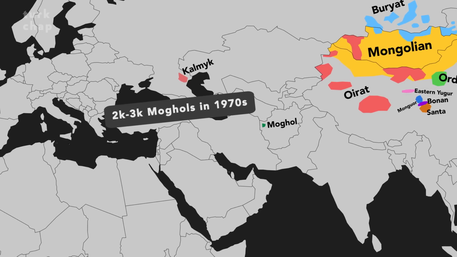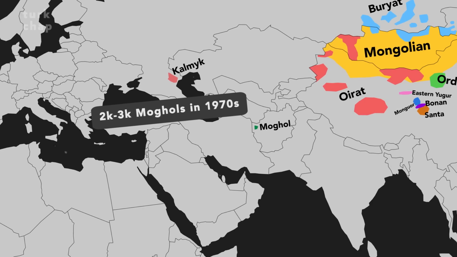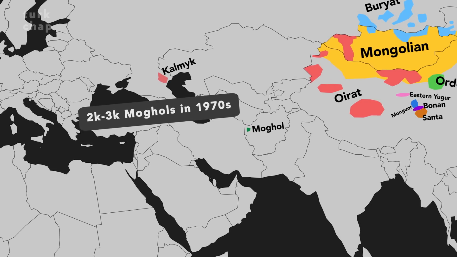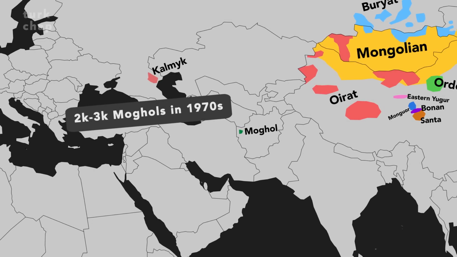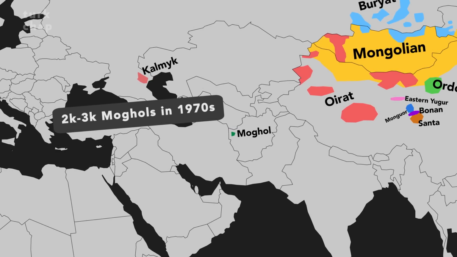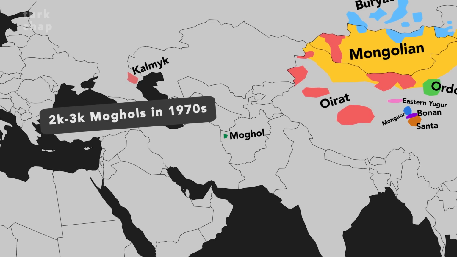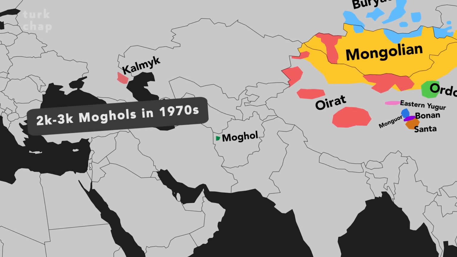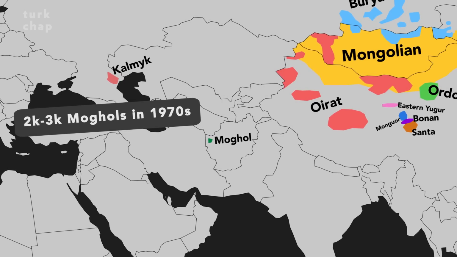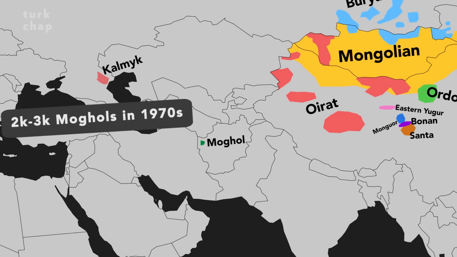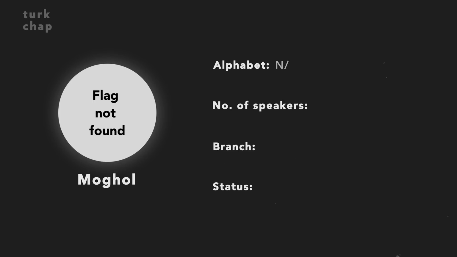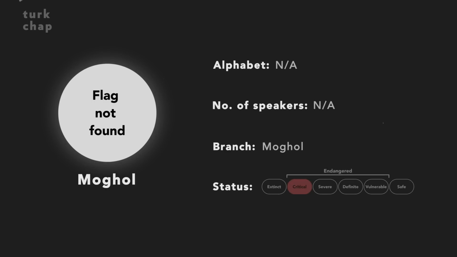According to the field studies, the Mongol population in the 1970s was between 2,000 to 3,000. Very few Mongols were able to speak the Mongol language. In the early 2000s, it was estimated that fewer than 200 people spoke this language. Today, since there are not many substantial studies about the Mongol people, it is simply not known whether this language has gone extinct or not. Mongol does not have a writing system. It is not known how many people speak this language today or whether this language is spoken at all. It belongs to the Mongol branch that was named after Mongol itself. Mongol is categorized as critically endangered or extinct.